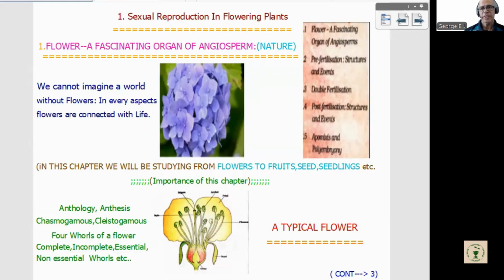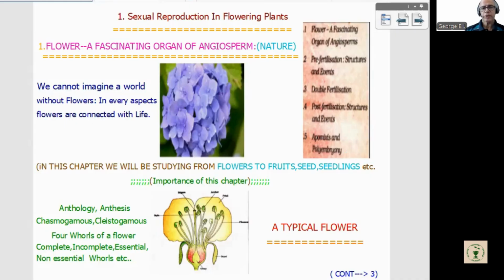So life means concerned with nature. So a fascinating organ of nature. And we cannot imagine a world without flowers. Every aspect of life or nature is concerned with flowers. Like marriage purposes. Then just the opposite, death. Likewise, when we consider every aspect, flowers will be involved. That is why NCERT says flowers, a fascinating organ of angiosperms.